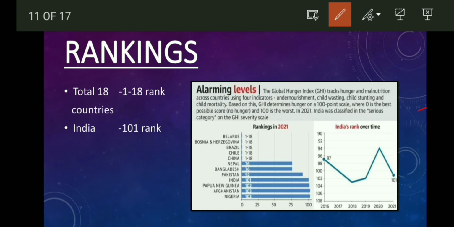If we come to the rankings, a total of 18 countries are put under the category of rank 1 to 18, meaning they are not given specific ranks. Belarus is 1 to 18, Brazil is 1 to 18. If we come to India, India has ranked 101 out of 116 countries. And if we see our neighbors like Nepal, Bangladesh and Pakistan, all are ahead of us. If we analyze India's rank over time, India was at 94 in 2016 and now it is at 101. So overall we can see that India is not in a good position.